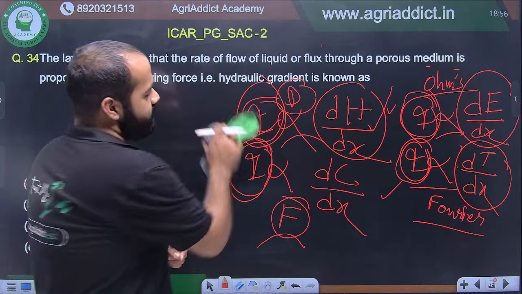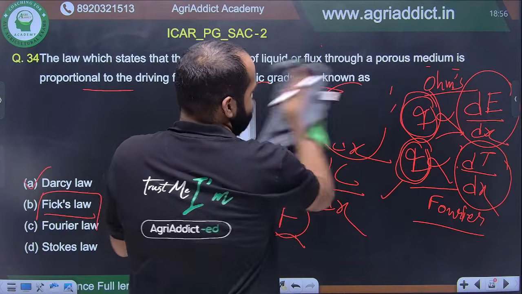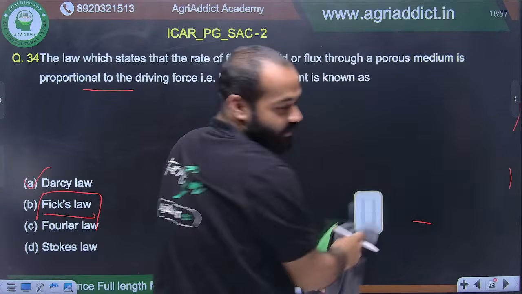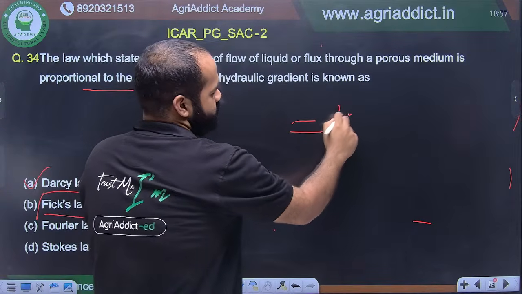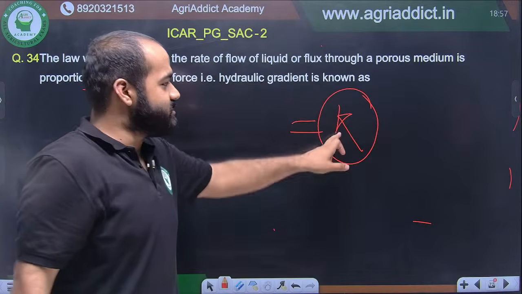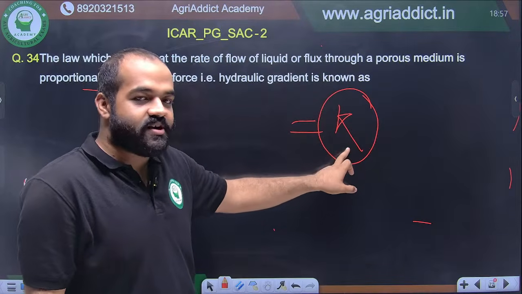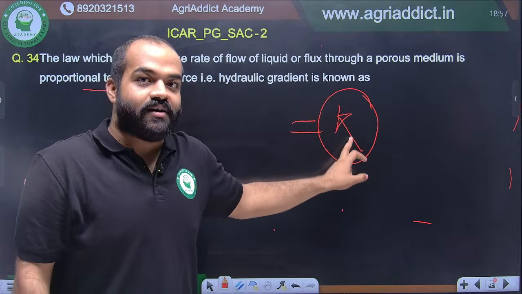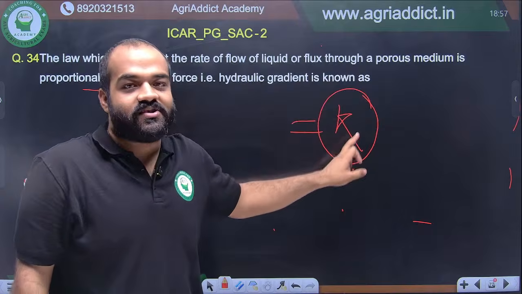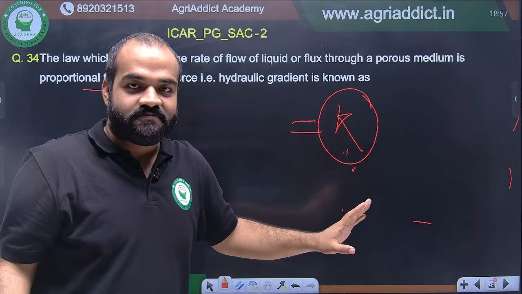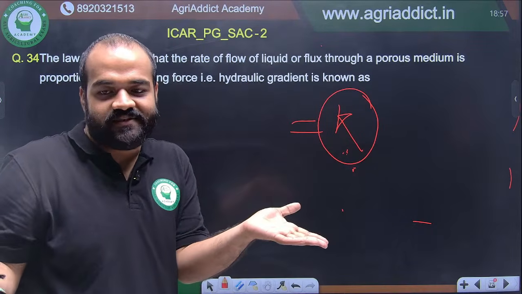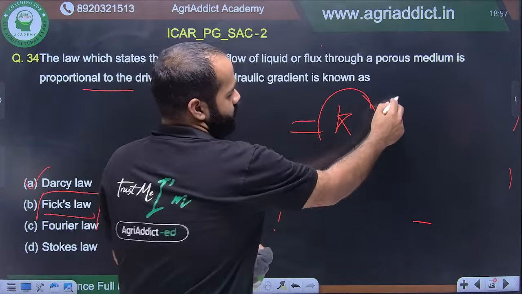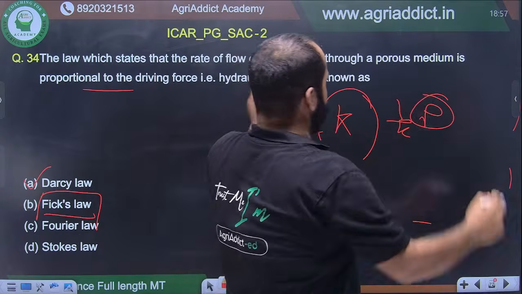And this proportionality constant को हटाने के लिए हमें क्या करना होता है? All of us know that proportionality constant को हटाने के लिए we have to put one equal sign and we have to take one proportionality constant. This proportionality constant in Darcy's law is called hydraulic conductivity. In Fick's law, it is called diffusivity. In Fourier's law, it is called thermal conductivity. And in Ohm's law, it is called resistivity. All right. Conductivity, resistivity, all those you have read in class 11 and 12. I'm sorry, it is not resistivity, it is conductivity. 1 by rho.